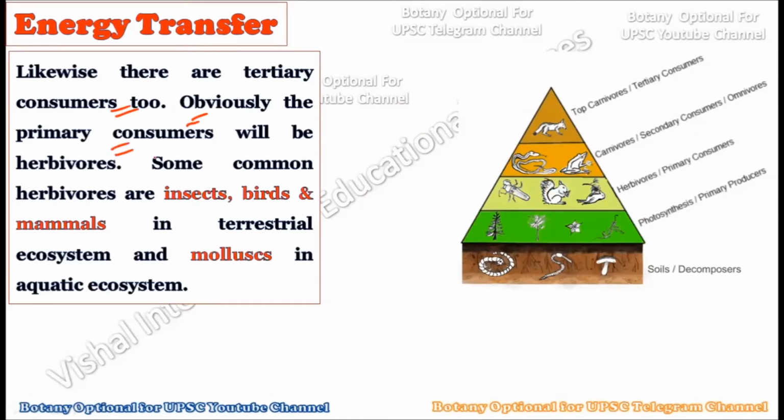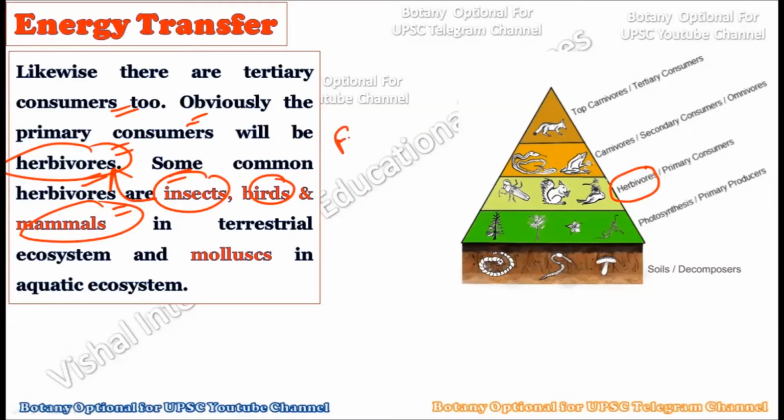Obviously the primary consumers will be herbivores. Whatever the primary consumers are, they will always be called herbivores because they are directly feeding on the plant. Some common herbivores are insects, birds, and mammals, which can directly feed on plants, hence they can be considered typical examples of herbivores. And examples are important from the mains examination point of view, because after writing down the theory you have to justify your claim by giving examples of appropriate organisms within the ecosystem. In a terrestrial ecosystem, the herbivores are insects, birds, and mammals.